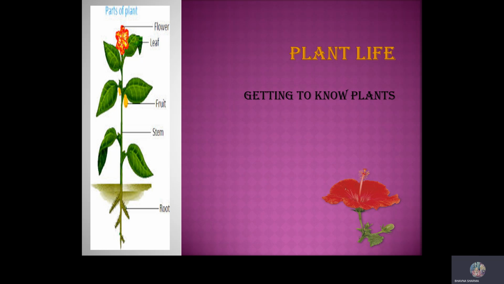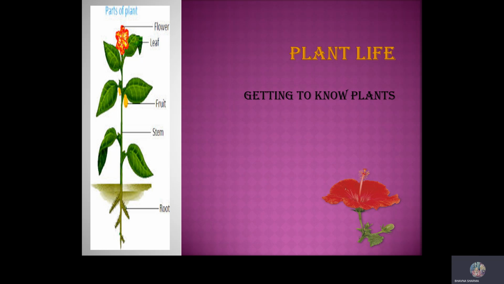Actually, plants are the only source of oxygen on earth. They are a major source of the food which we eat. They maintain soil fertility. They prevent soil erosion. They cause rain. They regulate the temperature of the earth. They give shelter to animals, insects, and birds, and the list goes on.